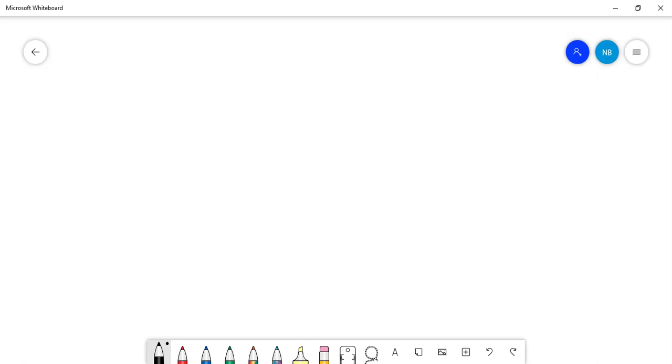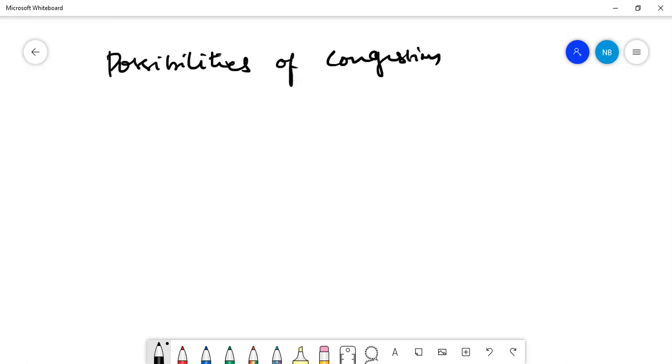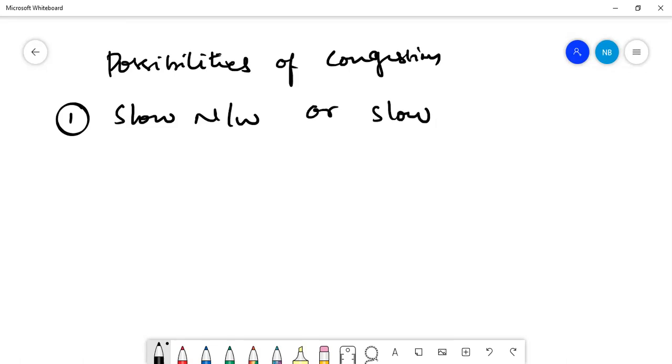So what are the possibilities of congestion? The first one is a slow network or a slow processor.